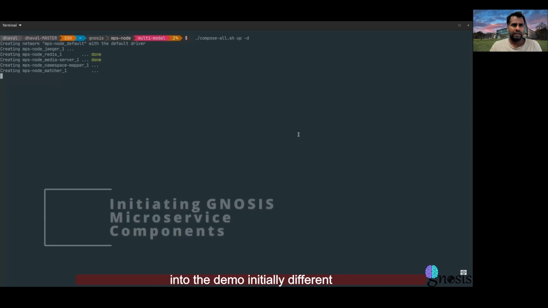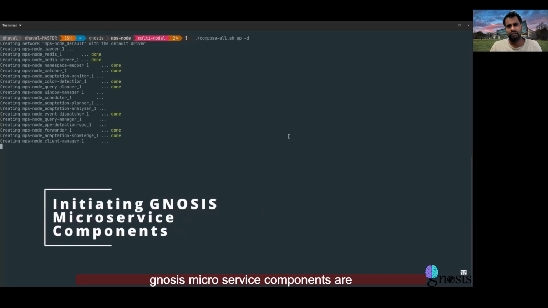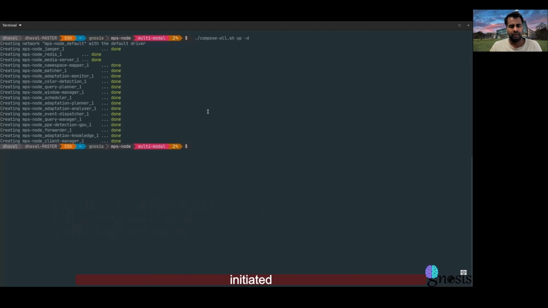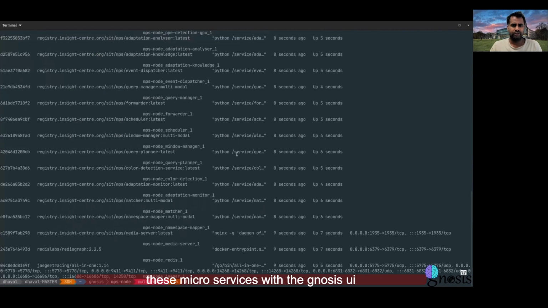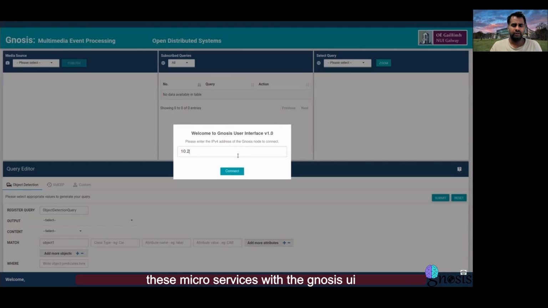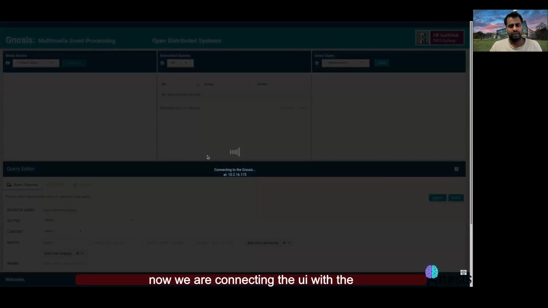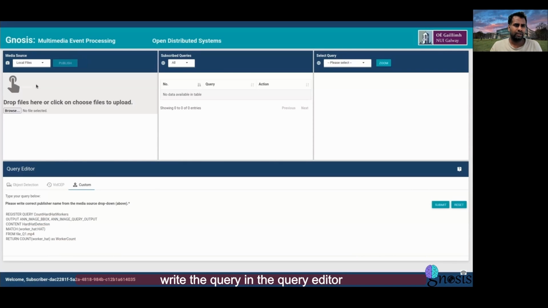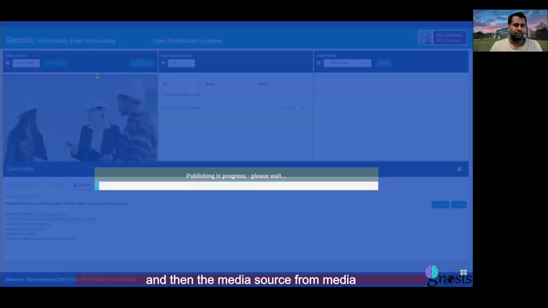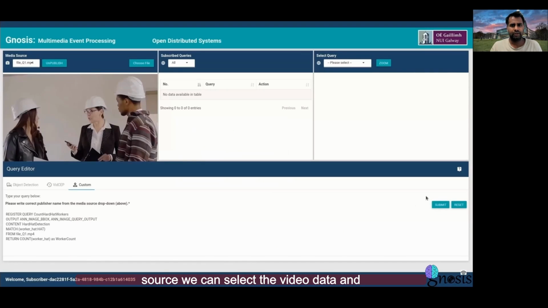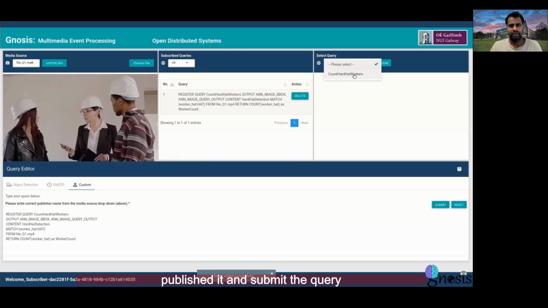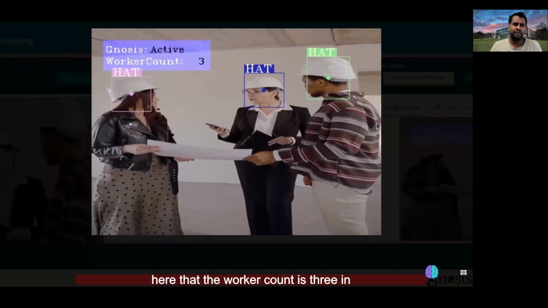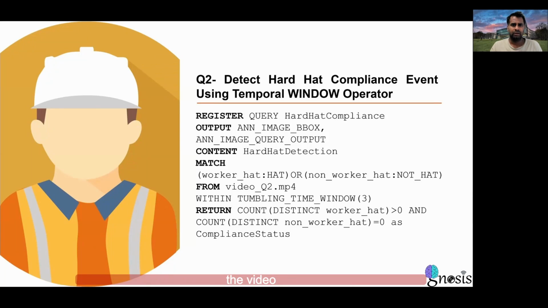If we look into the demo, initially different GNOSIS microservice components are initiated, and then later we are going to connect these microservices with the GNOSIS UI. So now we are connecting the UI with the GNOSIS cluster node. And here we can write in the query editor, and then from the media source, we can select the video data, publish it, and submit the query. And here the worker count is 3 in the video.